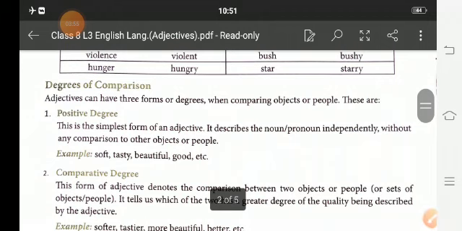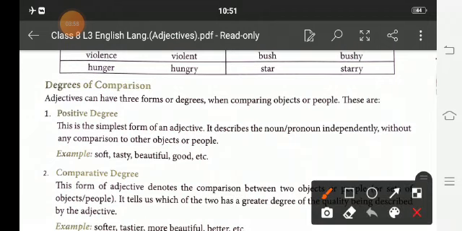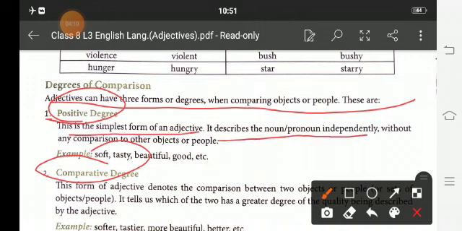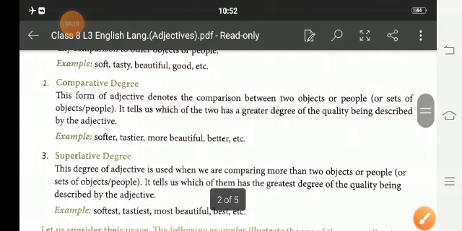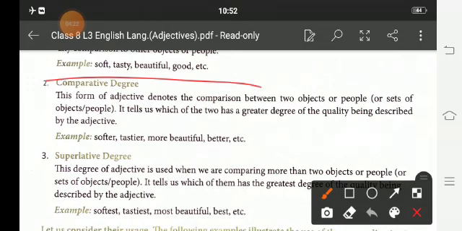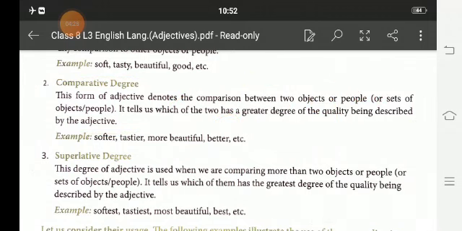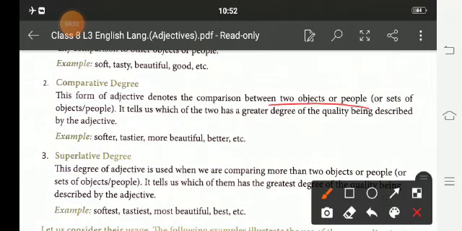Degrees of comparison: an adjective can have three forms of degrees. The first is the positive degree, the second the comparative degree, and the third the superlative degree. The positive degree is the simplest form. It describes the noun or pronoun independently, without any comparison. The comparative is the adjective that denotes a comparison between two objects or people.